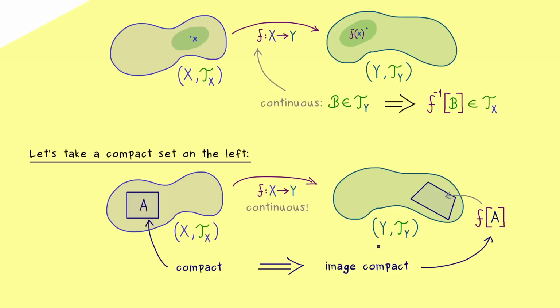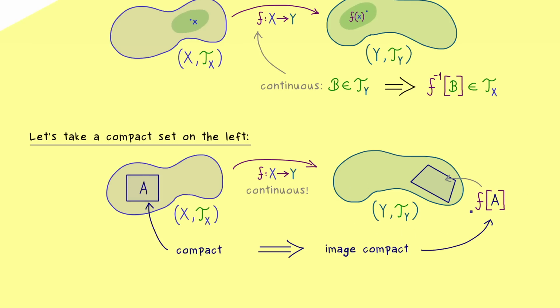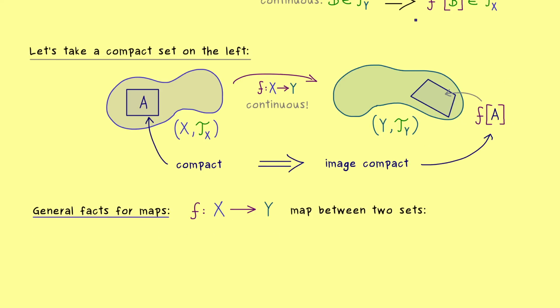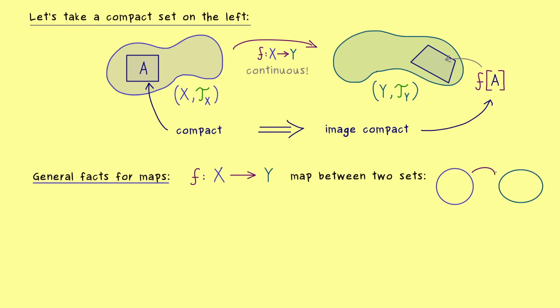However, before we can prove it, we first need to talk about some general results for images and pre-images. This means we can just forget about the topologies for a moment and just consider a map between sets. So we just have a mapping from X to Y, and f has no more properties than that. And you know this is enough to define images and pre-images. So maybe let's start with an image, so we consider a set A on the left and map it to the right. So quite a similar thing to before, we just take a set A, which is a subset in X. Therefore, the image of A under f is well defined. And by definition, this will be a subset in Y.